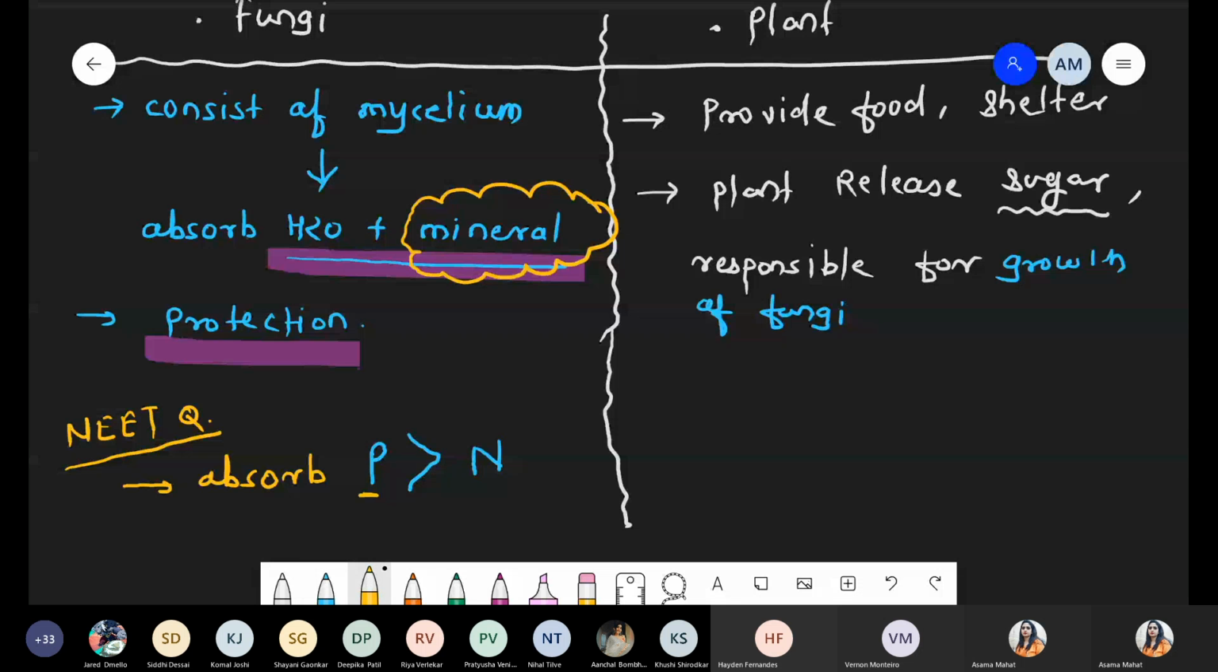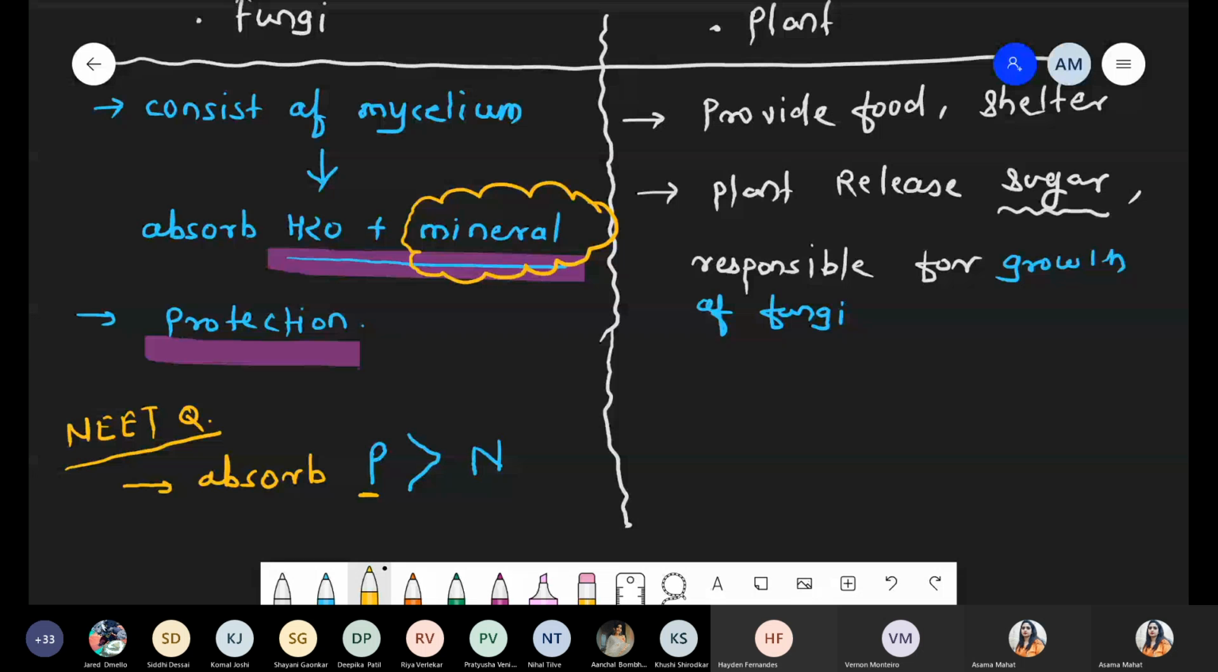Phosphate is the major one, because you know very well that phosphate and sulfur are obtained from the rock. When you study the cycles, carbon, oxygen and water are obtained from the atmosphere and from the water. But whenever we are talking about phosphate and sulfur, the source is the rock, right?